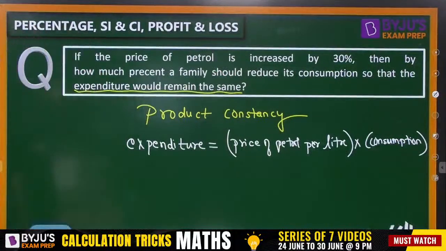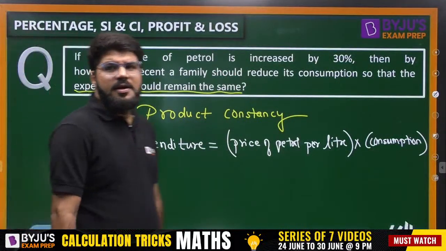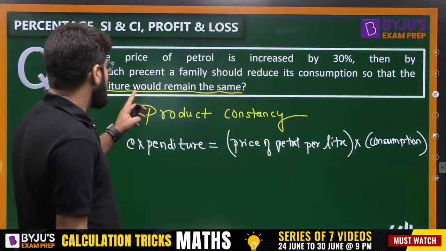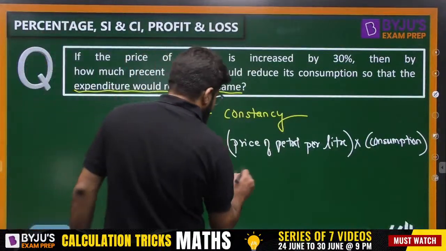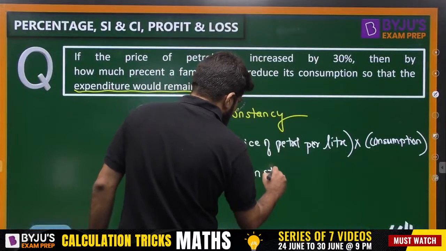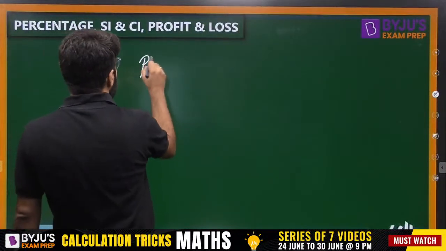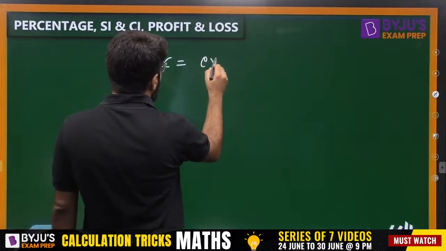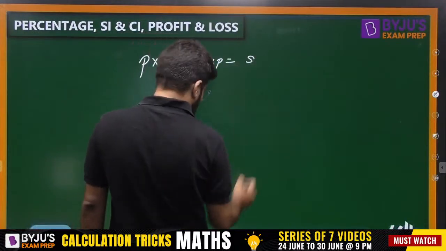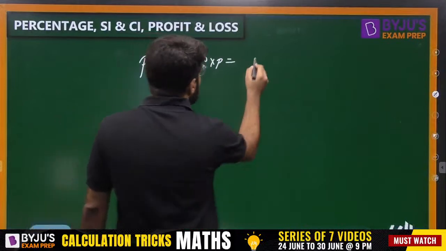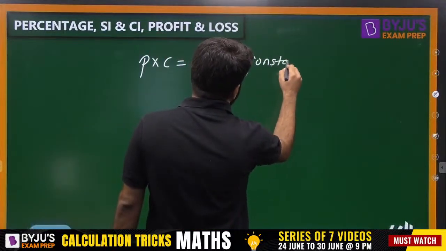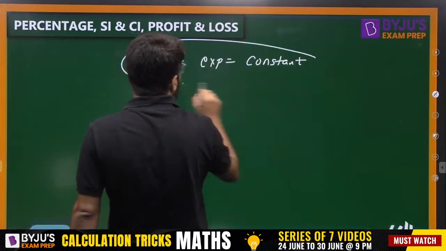Multiplied by the total consumption. Okay. And we need the expenditure to remain constant. We need this to remain constant, right? So price into consumption is equal to the expenditure, and that we want as fixed. That should be the constant.